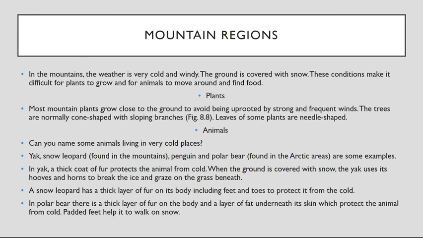The next region is mountain. We have seen desert. Now we will see mountain. In the mountain, the weather is very cold and wet due to the trees, due to the smaller gap between the trees. The environment is very cold because direct sunlight is not getting to the land because of the wide trees. So there is very much cold,